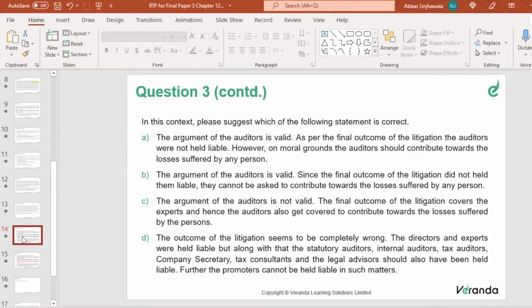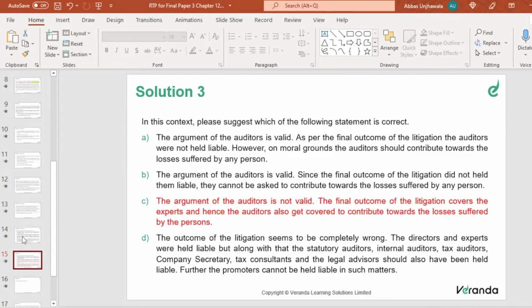Option C is the right option. The argument of the auditor is not valid. The final outcome of the litigation covers the experts, and the auditor also gets covered to contribute towards the losses suffered. When I say expert, the auditor also forms part of the expert team, and since he has given a clearance, he will also need to make good the losses. So that is the answer, right?